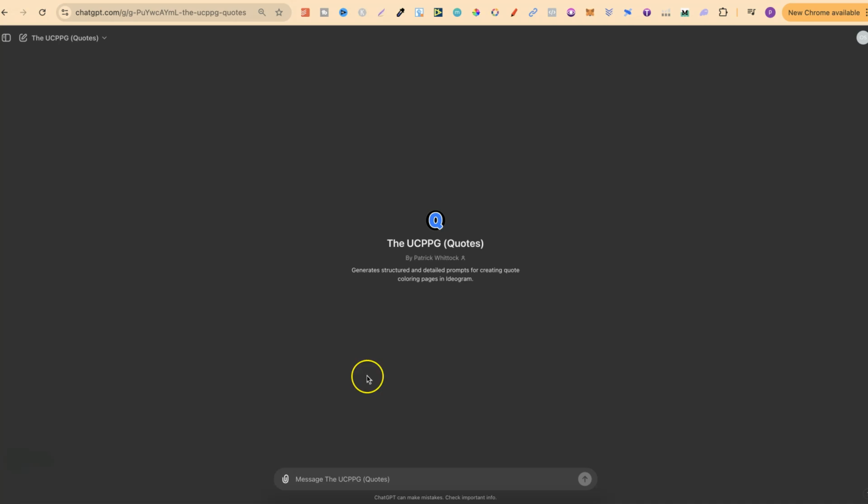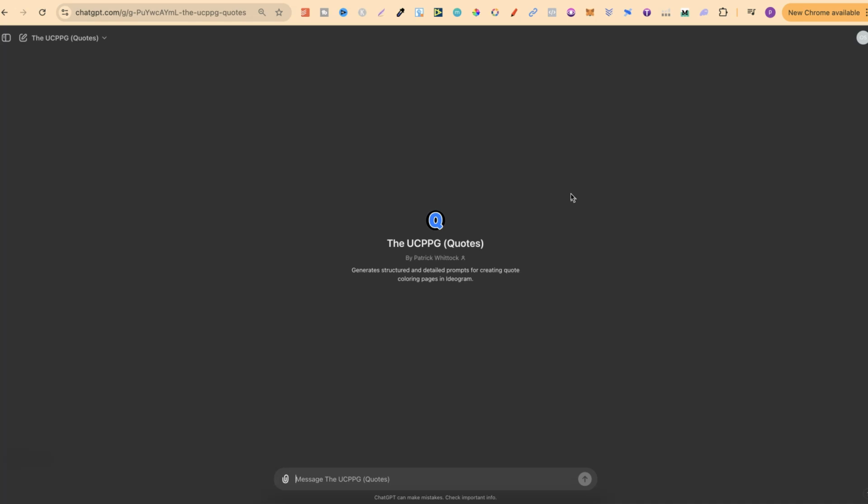But nonetheless, there's actually 2 different ways we can use this generator. The first way, we can simply put in what we want just here, and then it's also going to generate the quote with the prompt as well. The second way to do it is by creating your own quotes.